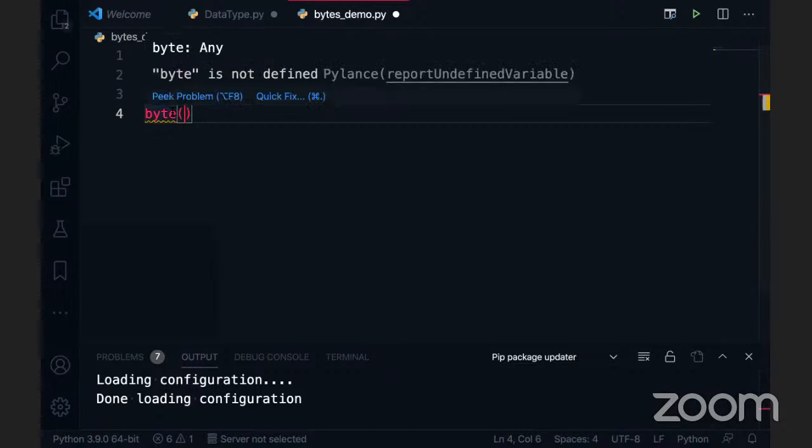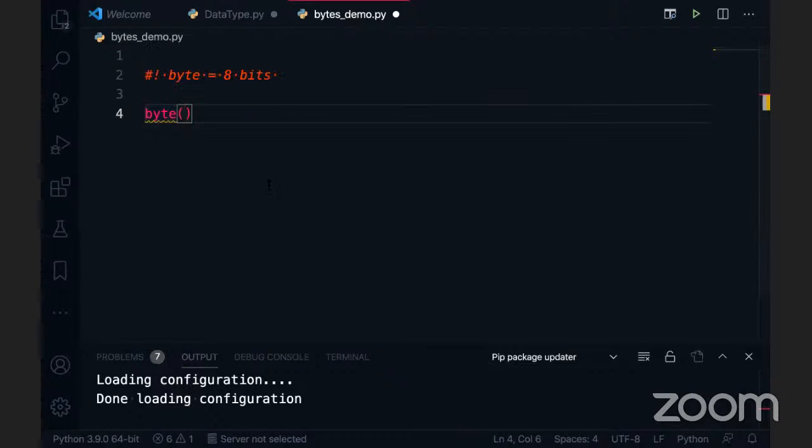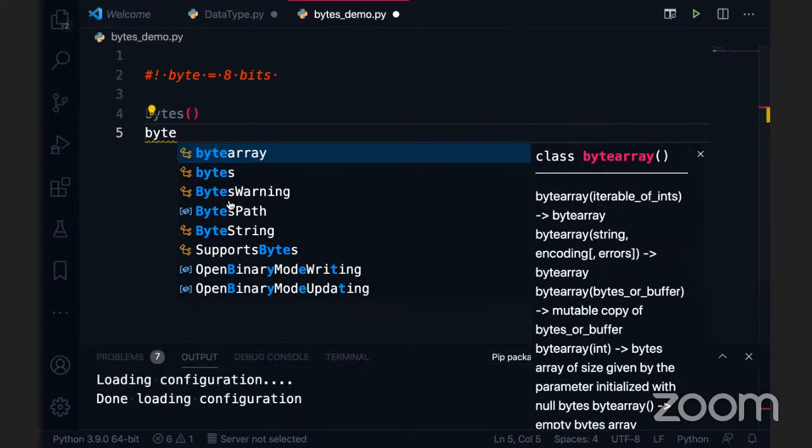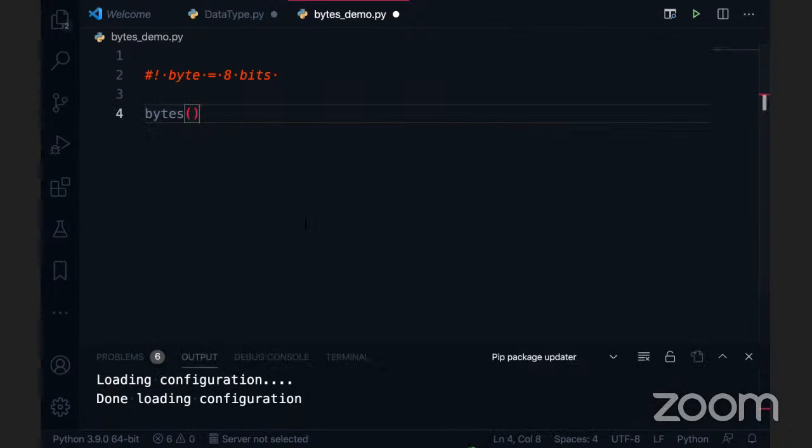But most of the time you may think, okay, using the singular one, byte, but there is no byte function, we have bytes. When it comes to the bytes array, there is no bytes array. We have something called bytearray. So you should not be confused with this. When you want to create bytes in Python, we have to use bytes.